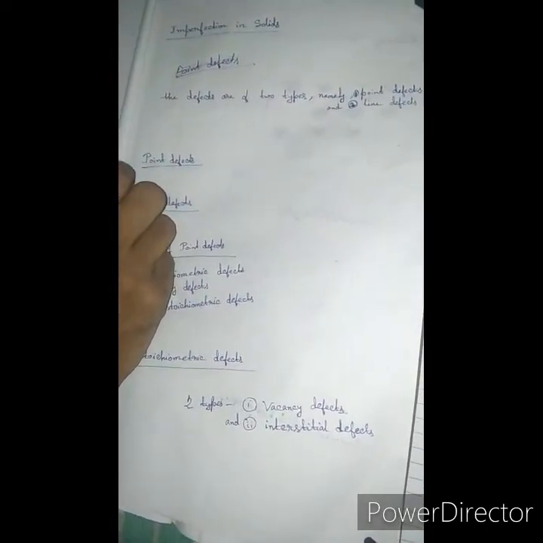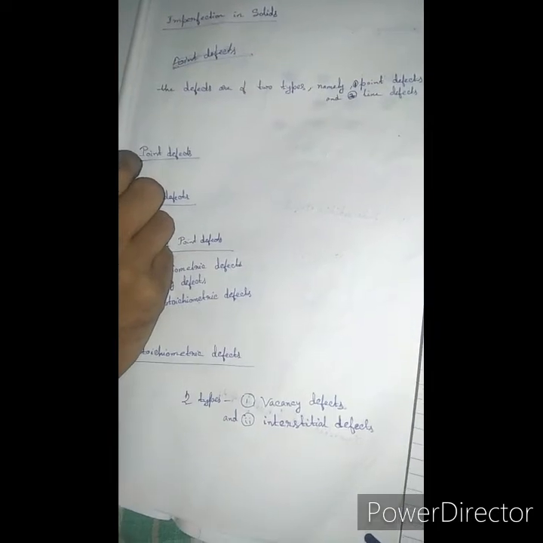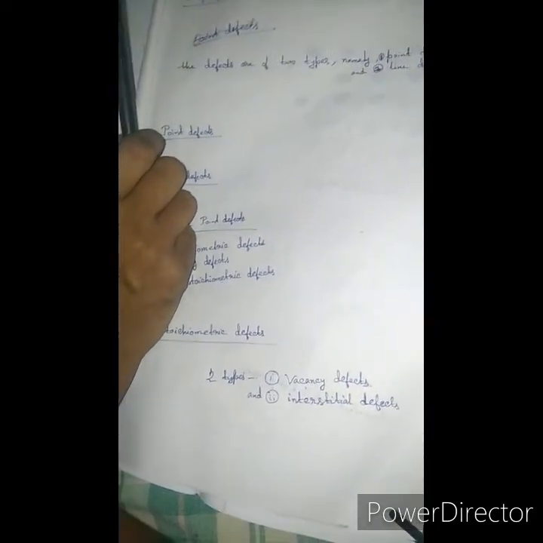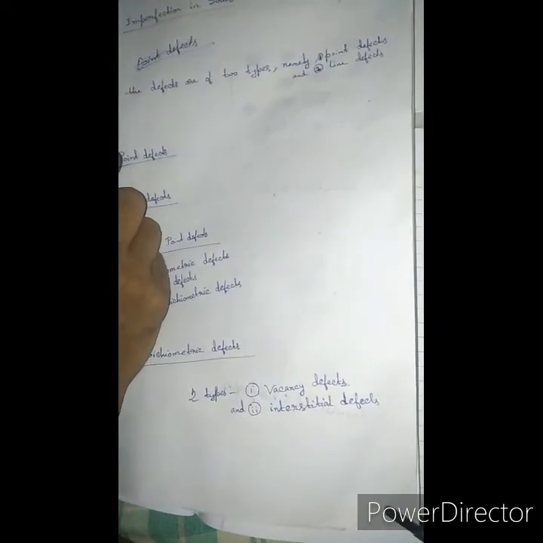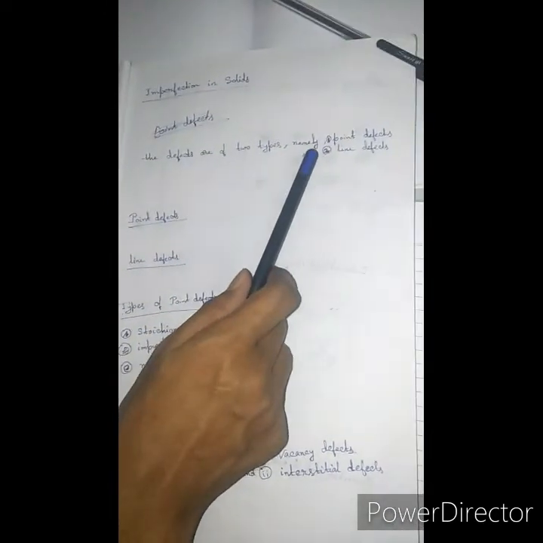These defects are basically irregularities in the arrangement of constituent particles. Broadly speaking, the defects are of two types, namely point defects and line defects.